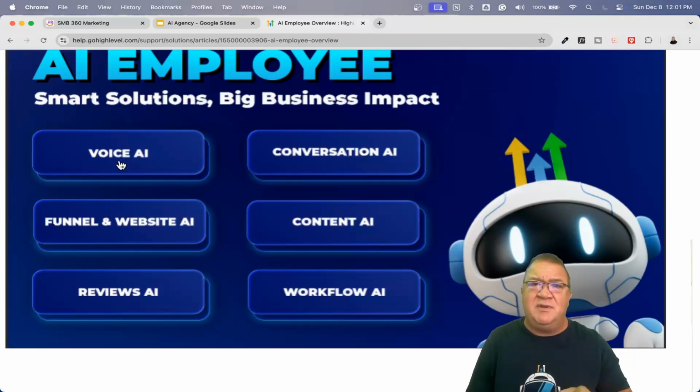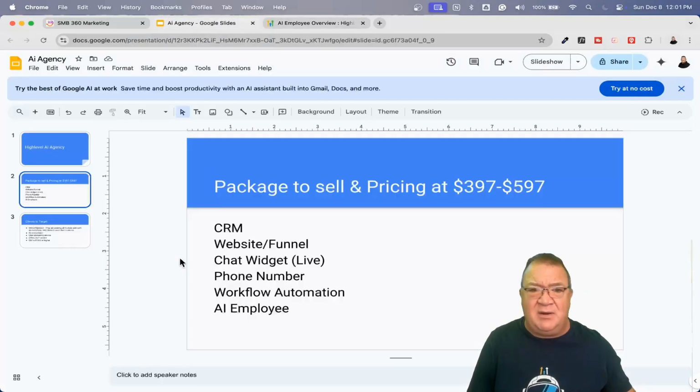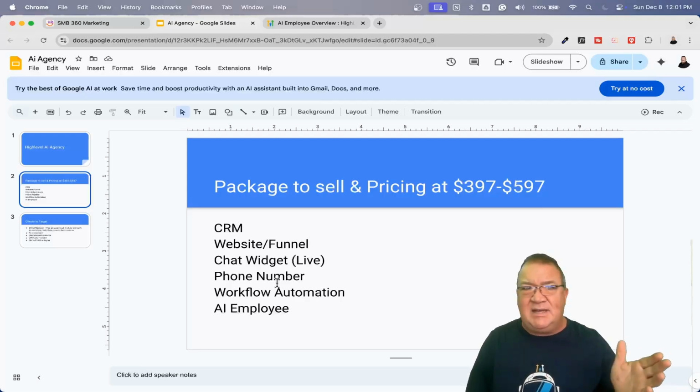Now, the next thing you get is the reviews AI. This is a feature that you can sit back and offer with your package. Now, with your workflows and automations, I didn't specifically say reputation management is what you're selling because the reputation management really is built into the workflows and into the reviews AI. Yes, you can sell reputation management as part of this package that we're talking about here. You can include this in here, but really the reputation management pieces are already present. If you're going to have the CRM, you're going to have email functionality. Of course, you're going to get that set up so that they can send emails to each other. Workflow automations, that's the key to doing the reputation management, is having the workflow fire to send off emails or even text messages if you want and things like that. That's included. And then AI employee wraps all of that up by giving you the ability to do reviews AI.